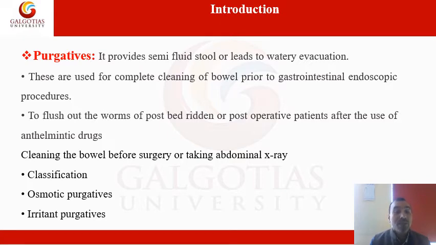If you are going for a diagnosis or a surgery, then your intestines should be totally flushed out.